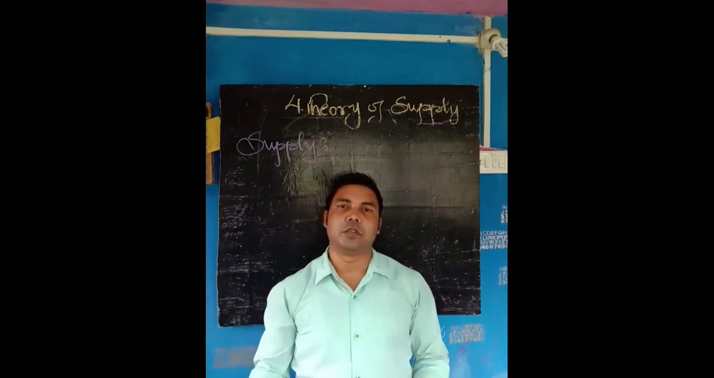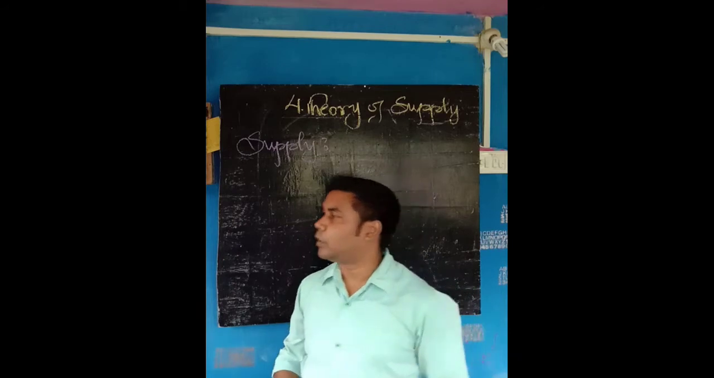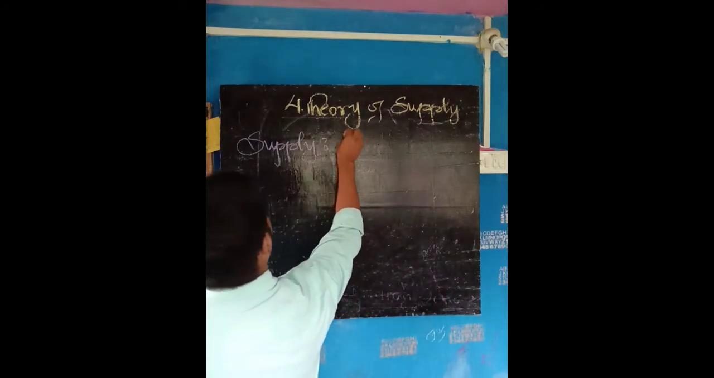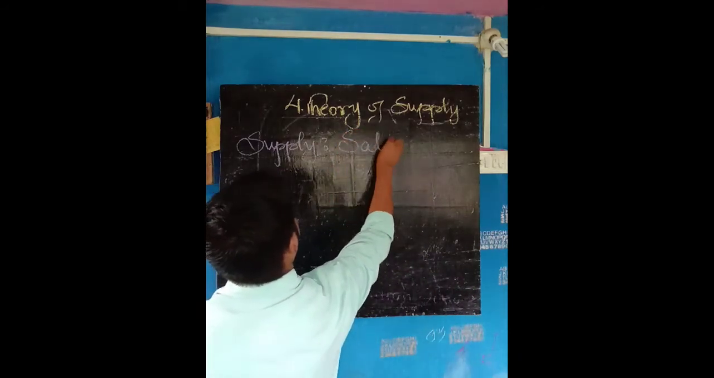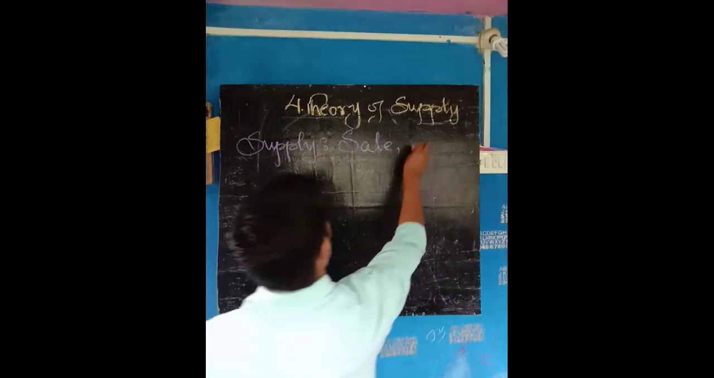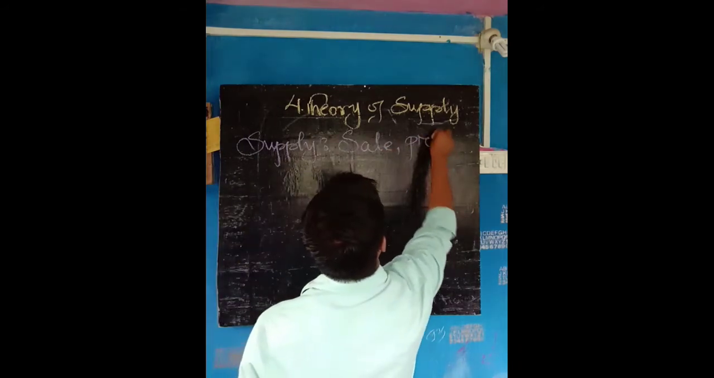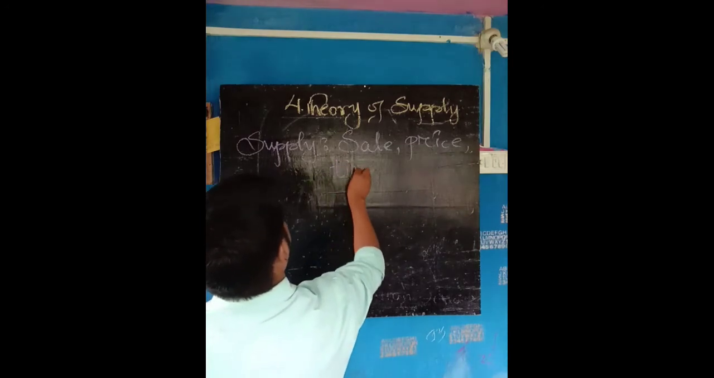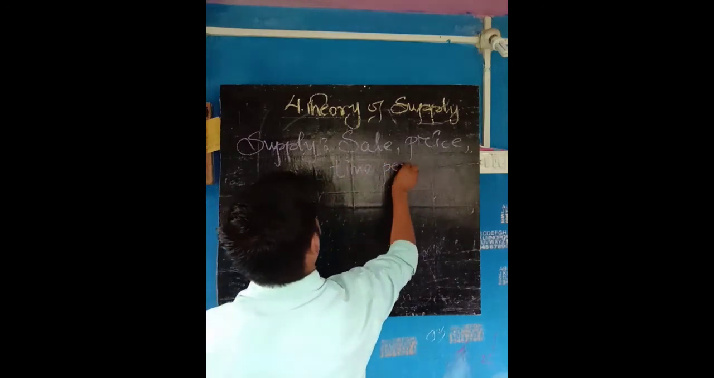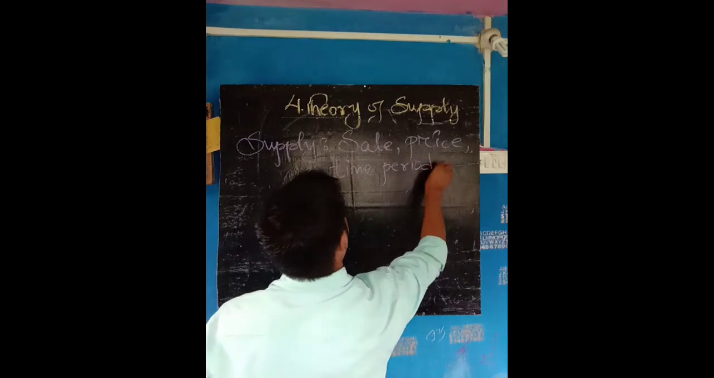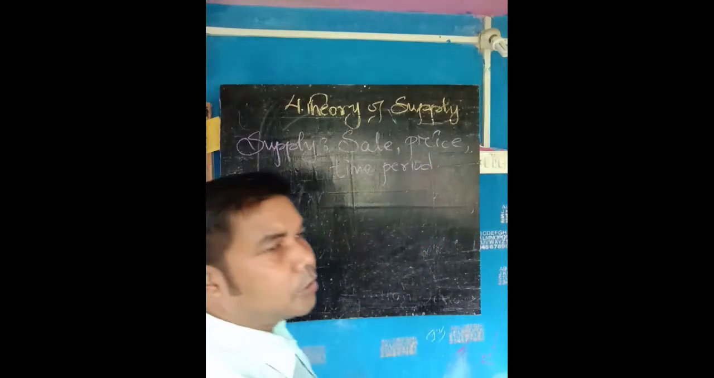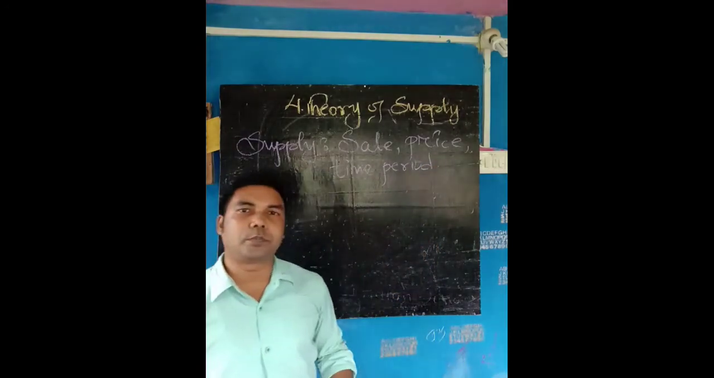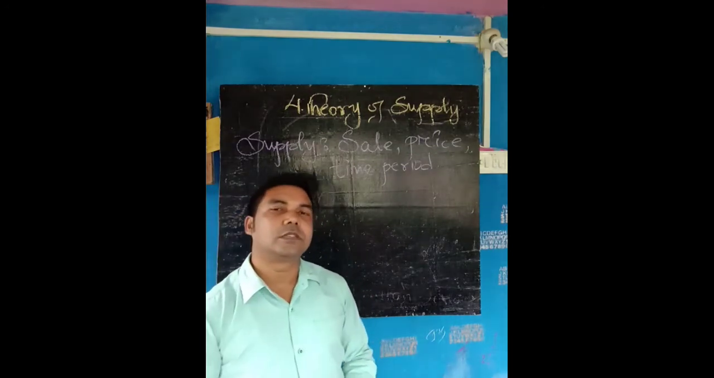So you have to understand three points: offer for sale, a particular price, and time period. By whom? By the producer. From the producer's point of view, it is called supply.